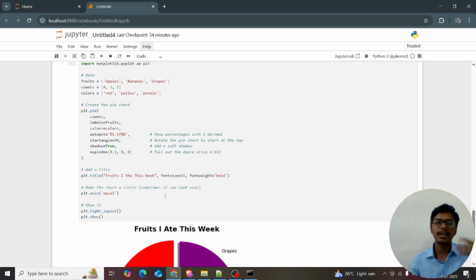But we cannot directly add a donut chart in matplotlib, but we know how to make the donut chart. How to convert the pie chart into a donut, I will explain following the pie chart.